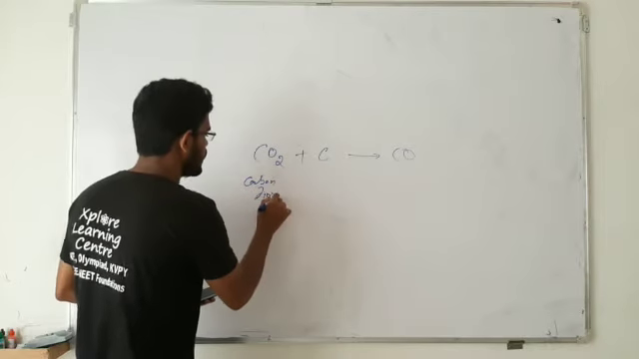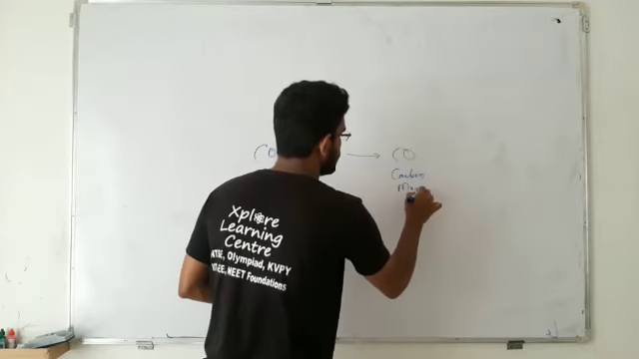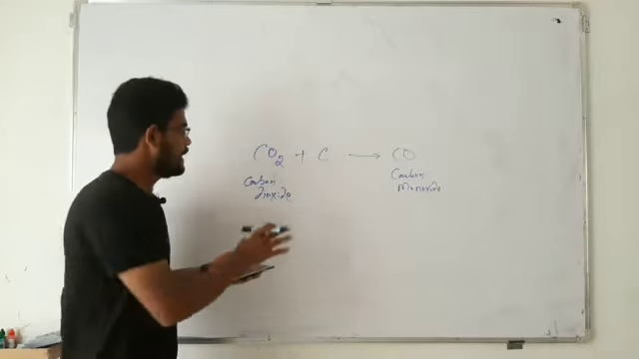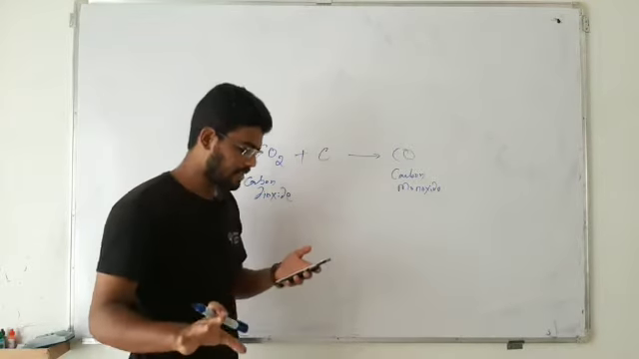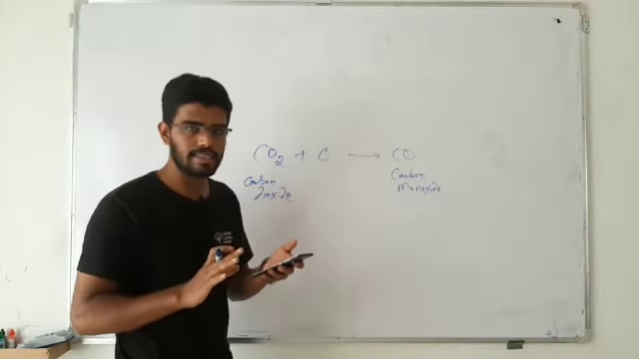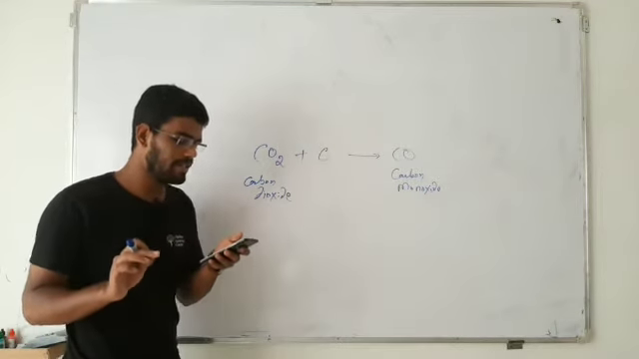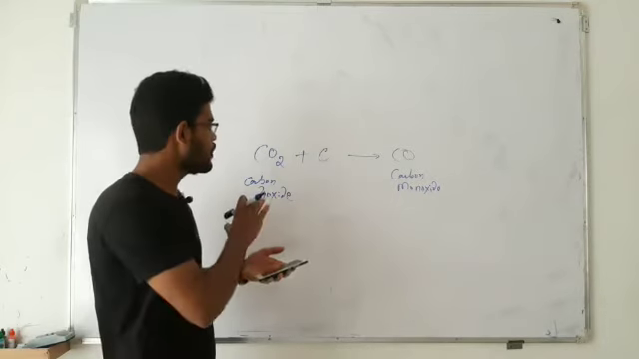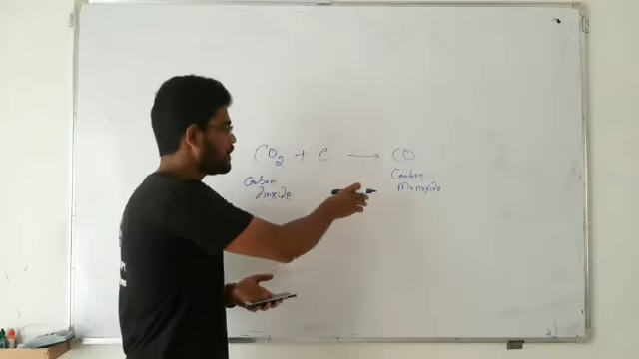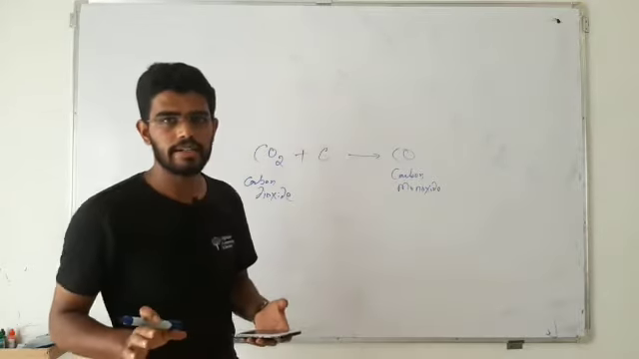This is carbon dioxide, that is CO2, and this is carbon monoxide, that is CO, the formula for that. This is the reaction they have asked about. Now look at the options: displacement reaction, double displacement reaction, combination reaction, and decomposition reaction. Simply looking at the equation, we know that two or more reactants combined to give you only one product. So this is an example of combination reaction, right?